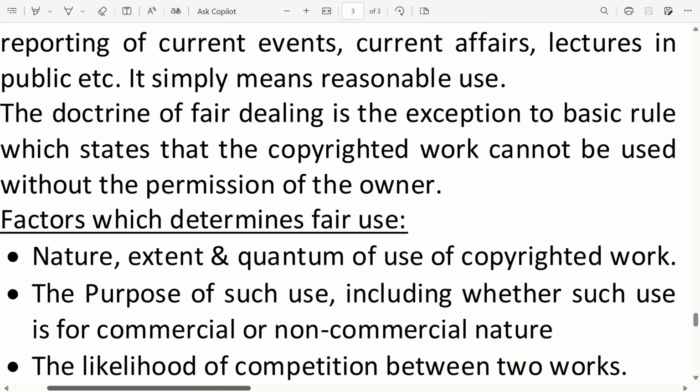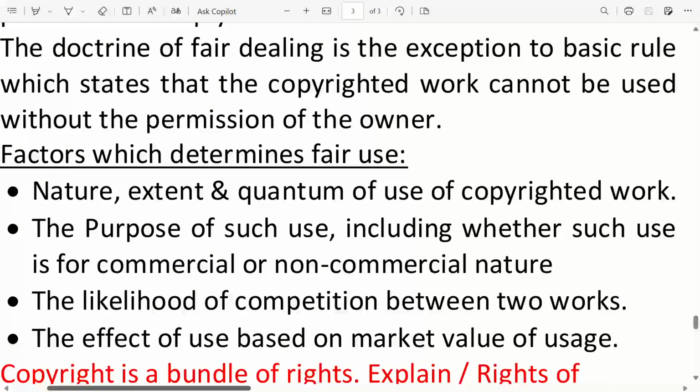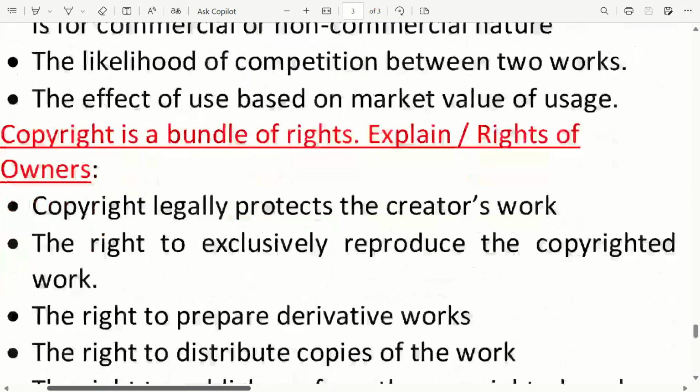Factors which determine fair use: the nature, extent, and quantum of use of the copyrighted work; the purpose of such use, including whether such use is of a commercial or non-commercial nature; the likelihood of competition between the two works; the effect of use on the market value of the work. Copyright is a bundle of rights.